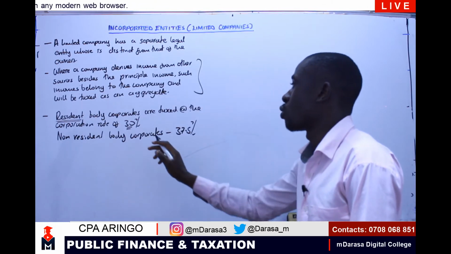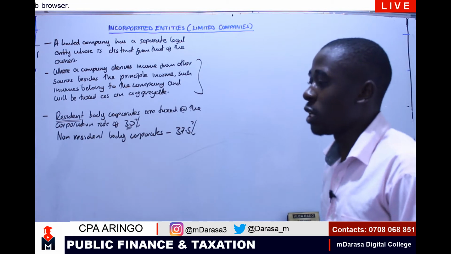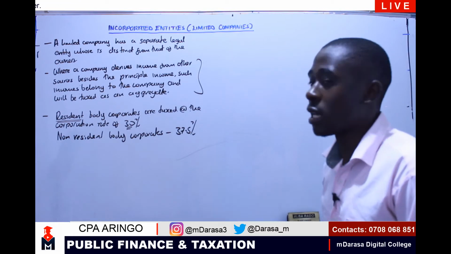So in this case, for the purpose of exams, we'll be using 30%, that is for resident companies. For newly listed companies, I'm not going to handle it in this class because you had already talked of taxation for newly listed companies.